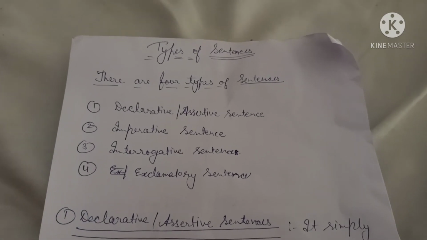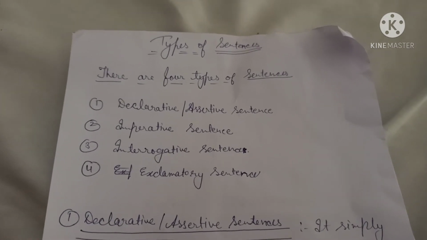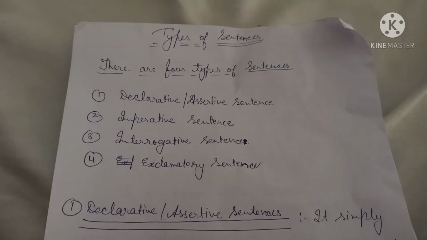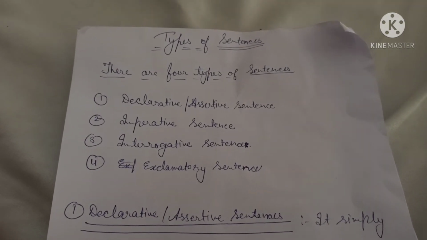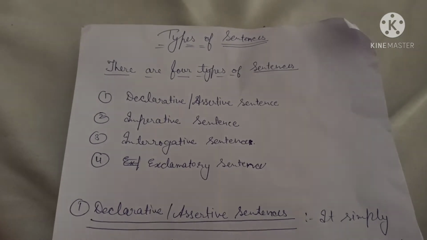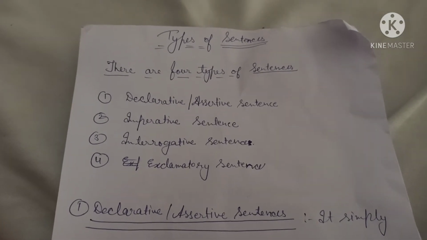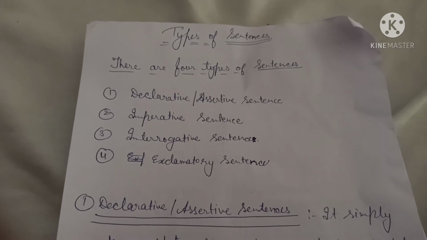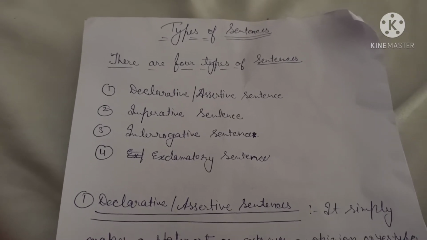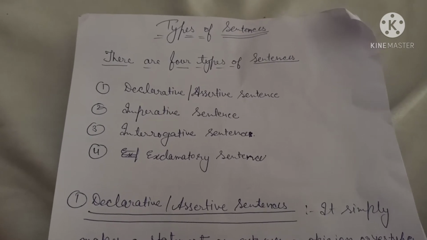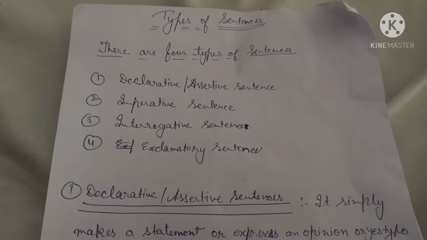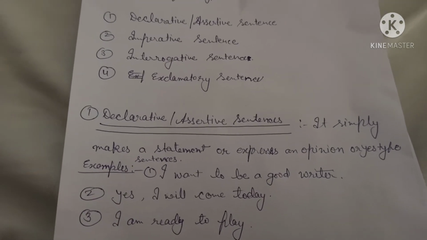Students, we are going to learn the types of sentence. There are 4 types of sentences, and the first one is declarative, or we can say assertive sentences, and the next one is imperative sentence, and the third one is interrogative sentence, and the fourth and the last one is exclamatory sentence. Students, we will learn these types of sentences one by one. So okay, let's start the explanation of the types.